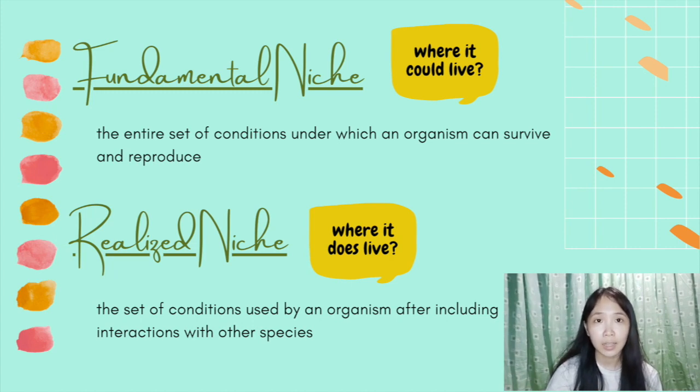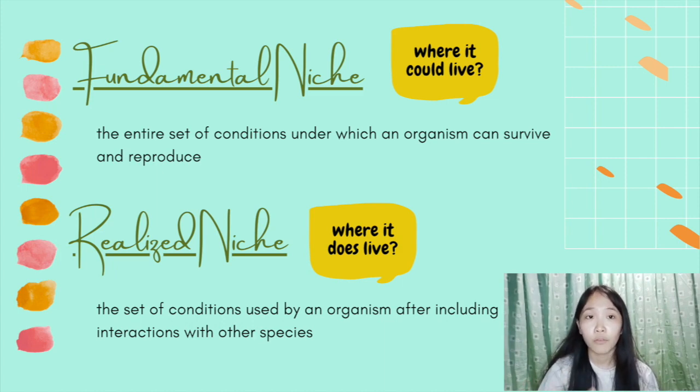As you can see inside the yellow bubbles, there are questions you could use as a reference in order to identify the two niches. The first bubble for fundamental niche is where it could live, and the second bubble for realized niche contains where it does live. You could also remember that fundamental niche does not involve interaction, so it does not have competition. For realized niche, it involves interaction with other species, so it means competition is present.